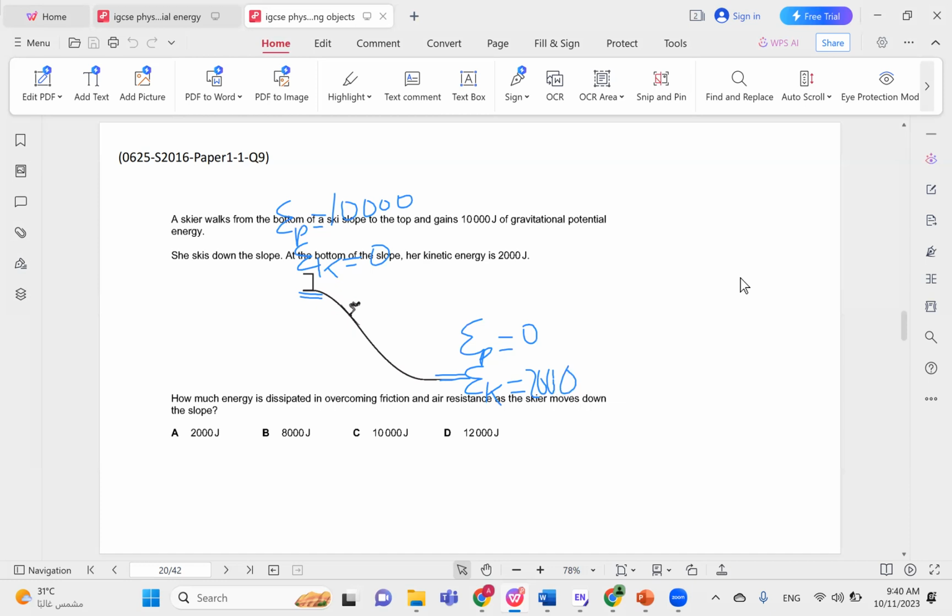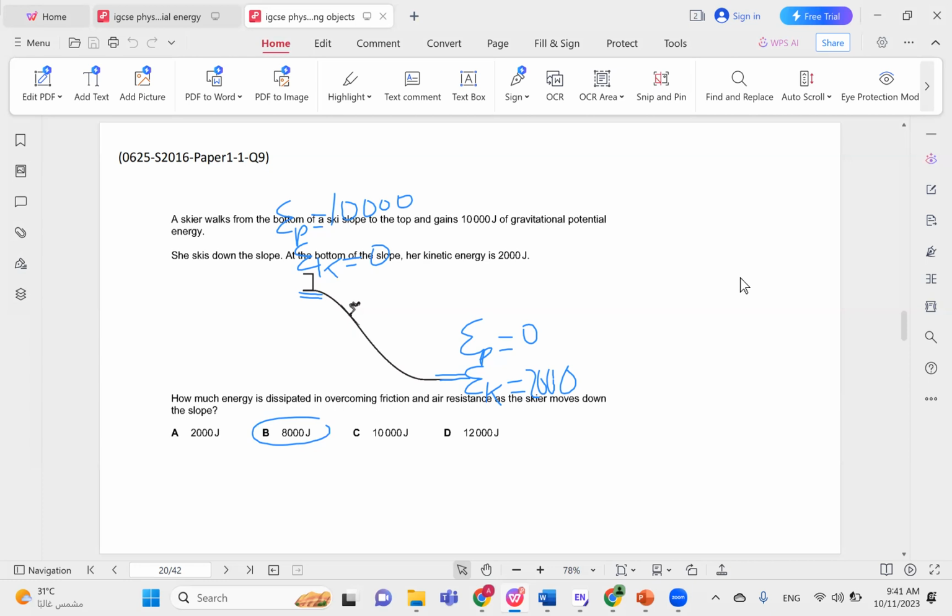And they are asking how much energy is dissipated in overcoming friction and air resistance as the skier moves down the slope. It's basically the difference between the two quantities. So the correct answer is, logically, 8,000 because it's 10,000 minus 2,000. It's the amount of energy she lost, because had there been no air resistance or friction, the energy at the top would have been exactly the same as the energy at the bottom, 10,000 and 10,000. But owing to the friction and air resistance, the total energy decreased. So the difference between them is basically the amount of energy dissipated.